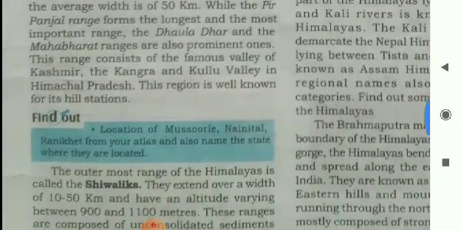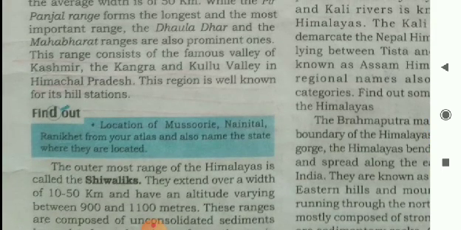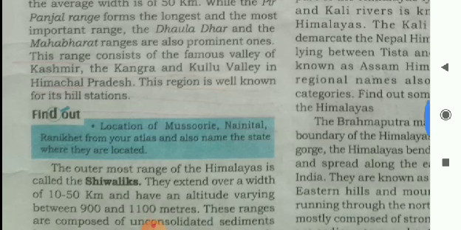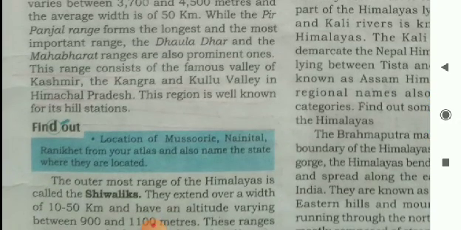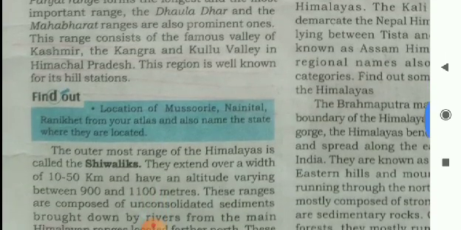While the Pir Panjal range forms the longest and the most important range. Pir Panjal, that is the northwestern part of Himalaya near Jammu and Kashmir. It has the longest and the most important range, and the Dhauladhar and the Mahabharat ranges are also prominent ones.